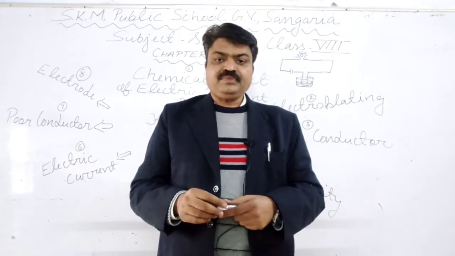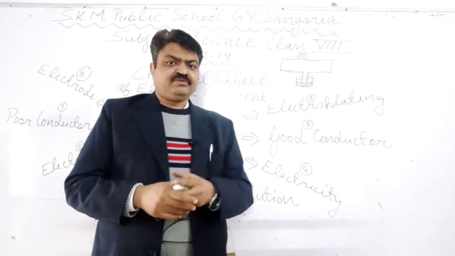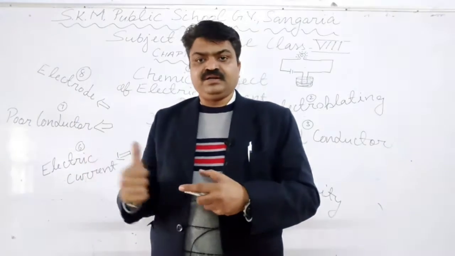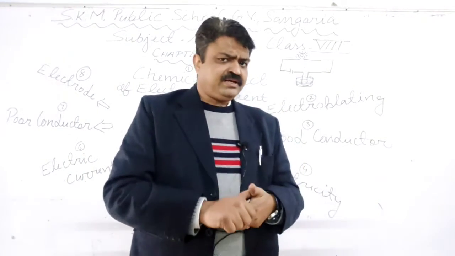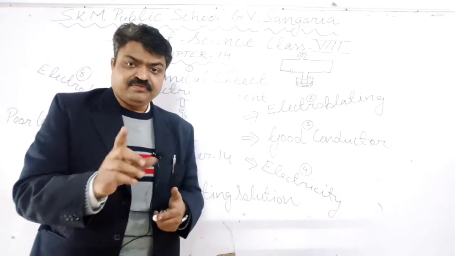Like this, many times, student, during the rainy season or on a rainy day, we get an electric shock from the walls. We get the electric shock from the walls due to the chemical effect of electric current.